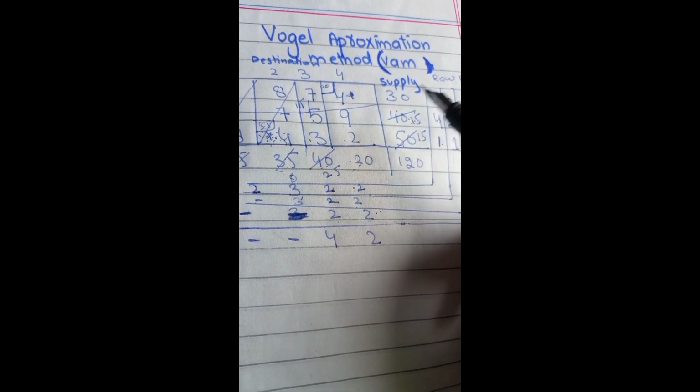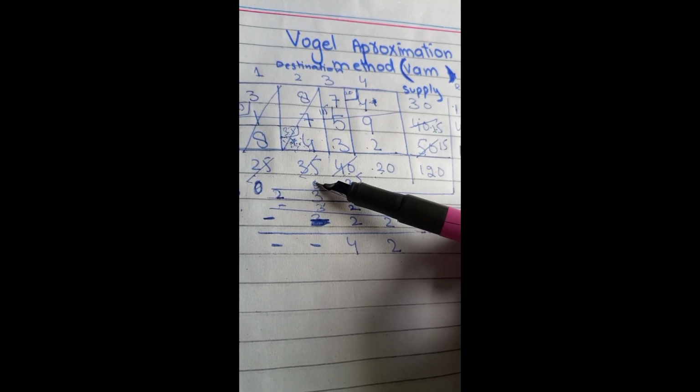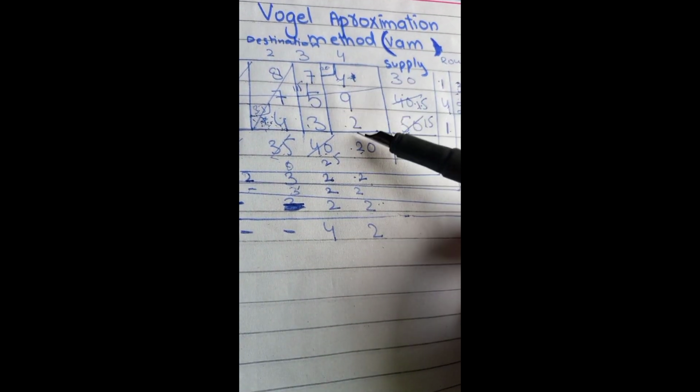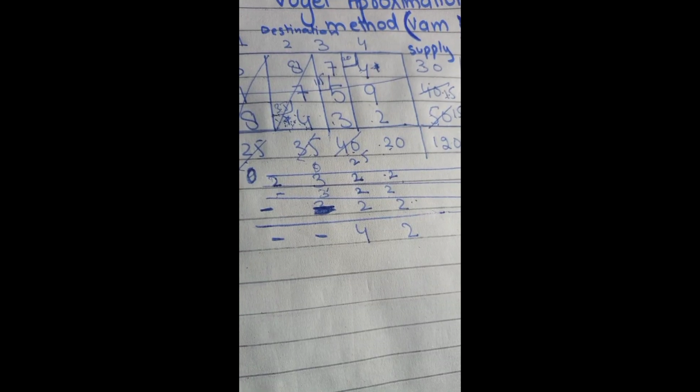We will again find the penalties for 7 and 4 and 3 and 2. The first two column penalties are blank because they become 0. So 7 minus 3 equals 4, 4 minus 2 equals 2. At the same time, 7 minus 4 equals 3, 3 minus 2 equals 1. And the second row will become blank because this is 0. So we will choose 4 because we have to choose the maximum number here. So we will choose the third column.